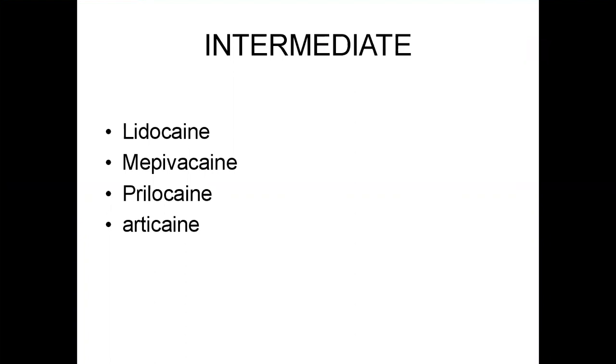Next drug is prilocaine. Prilocaine is equipotent with lignocaine. It is used in dental infiltration block. It does not cause vasodilatation, so it can be used without epinephrine. Eutectic mixture is also covered.